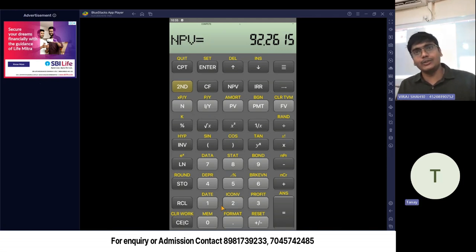So you can use the formula, you can use the TVM function, you can use the cash flow function. This function which I taught you is the cash flow function.